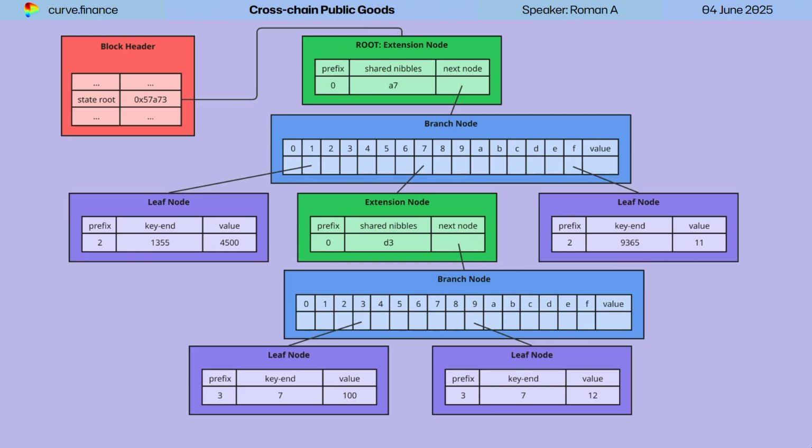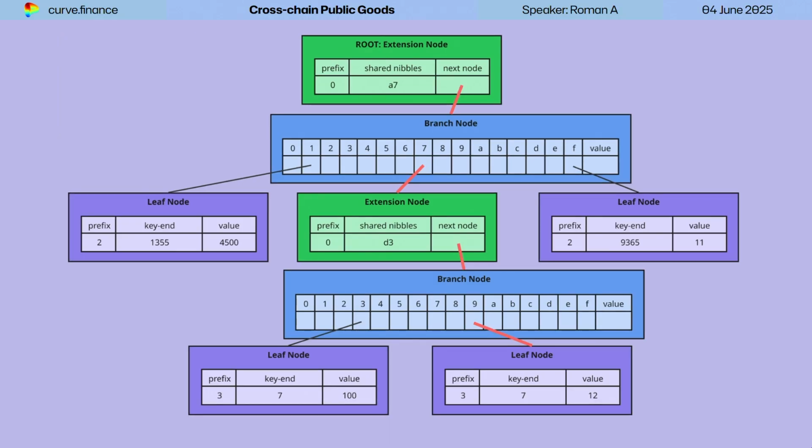So the storage proof is the path from the root to the leaf node, or to the absence of the leaf node, so there will be a hash of an empty node. This way, you provide the whole path and the proof that there is a certain value in the storage. So what was the bug?